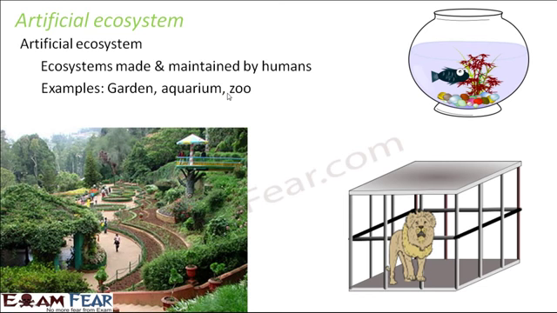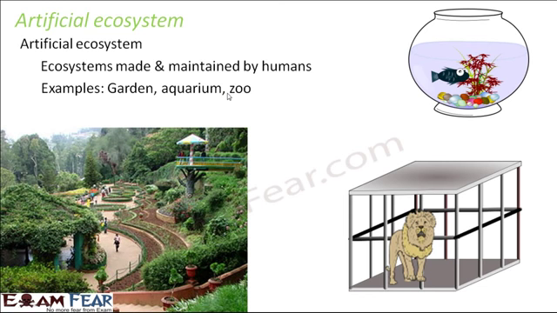I'm sure all of you would have visited a zoo sometime or the other. When you go to a zoo, do you think that it has been naturally created? Nature did not create it. Human beings created a zoo. They brought different types of animals to that zoo and provided an environment suitable for the survival of those animals. That is how a zoo is created by human beings.